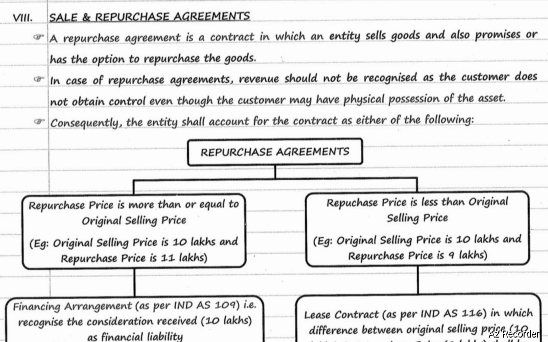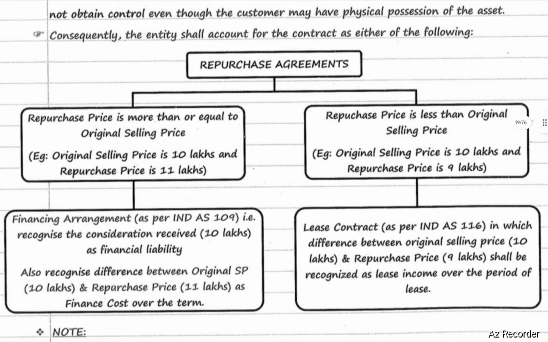In case of repurchase agreements, revenue should not be recognized as the customer does not obtain control, even though the customer may have physical possession of the asset. Consequently, the entity shall account for the contract as either of the following. In case of repurchase agreements, if repurchase price is more than or equal to original selling price.